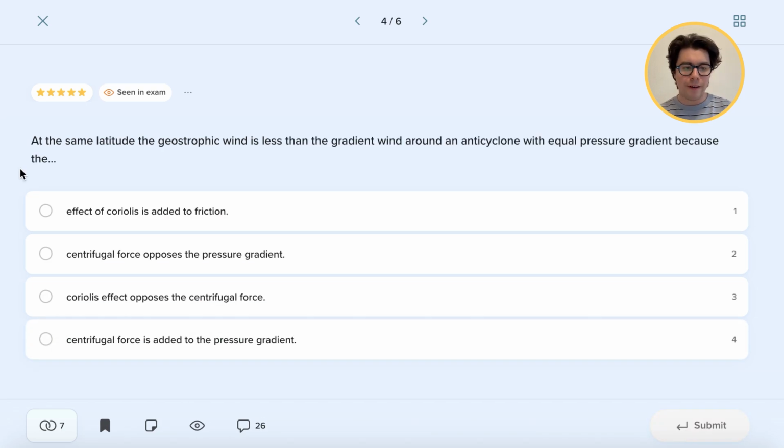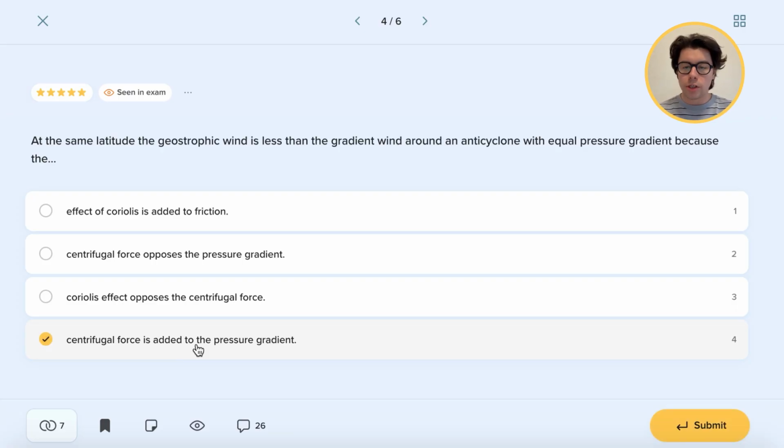And now for question number 4, and this is actually a question that we can already answer by knowing and using what we just discussed in the previous one. So at the same latitude, the geostrophic wind is less than the gradient wind around an anticyclone with equal pressure gradient, because the centrifugal force is added to the pressure gradient. And this is absolutely true.